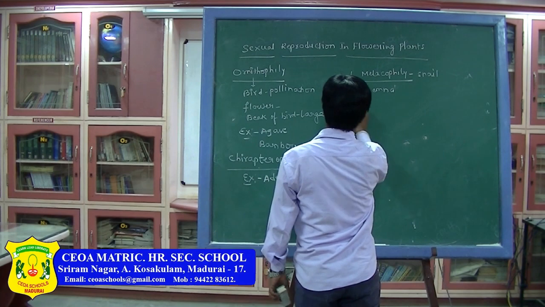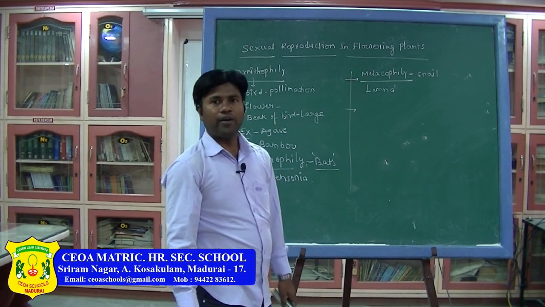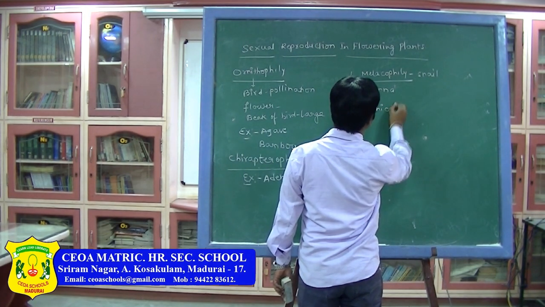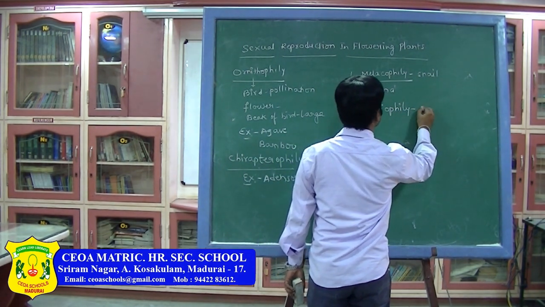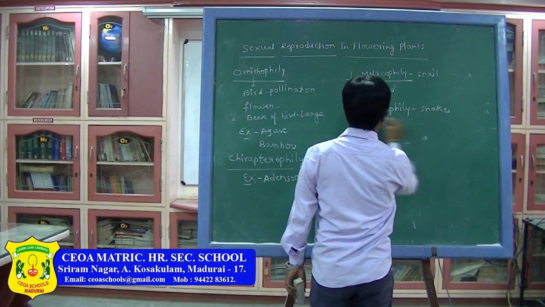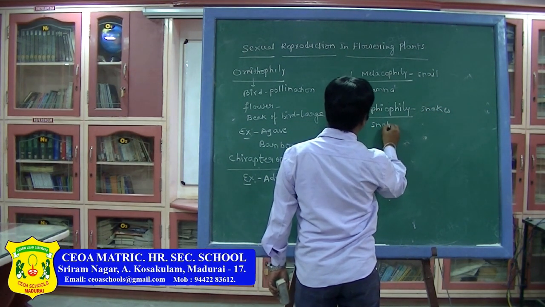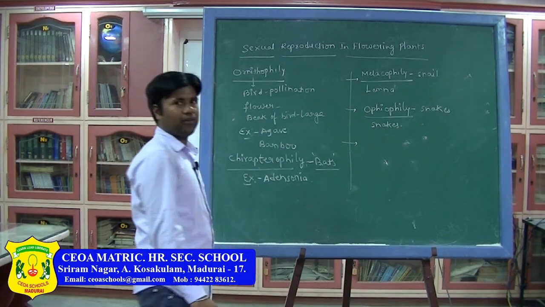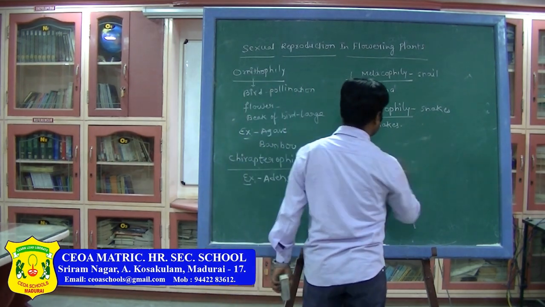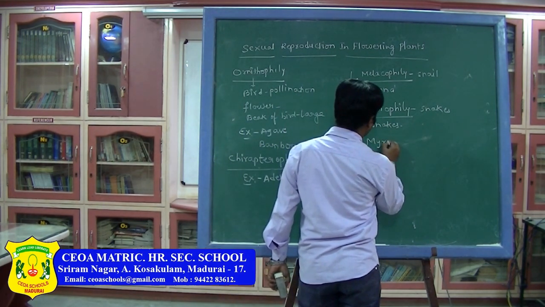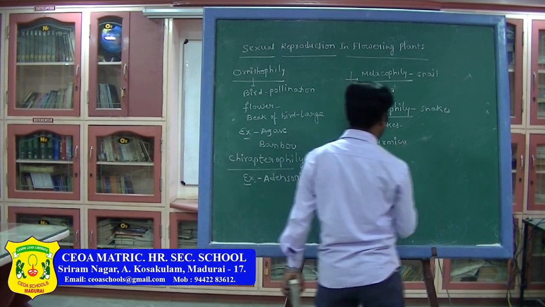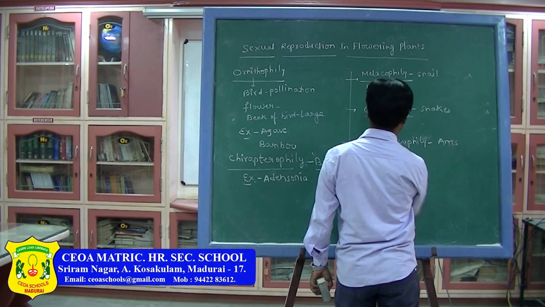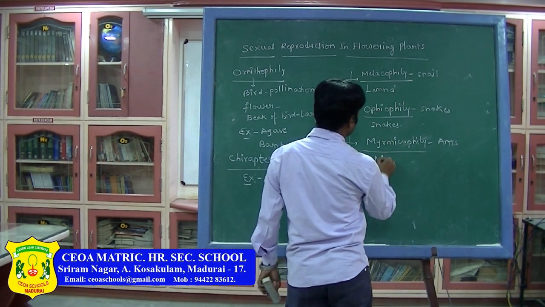Next, if the pollination takes place by the snakes, Ophiophily. Example, snakes. If the pollination takes place by the ants, Myrmecophily. Example, mango.